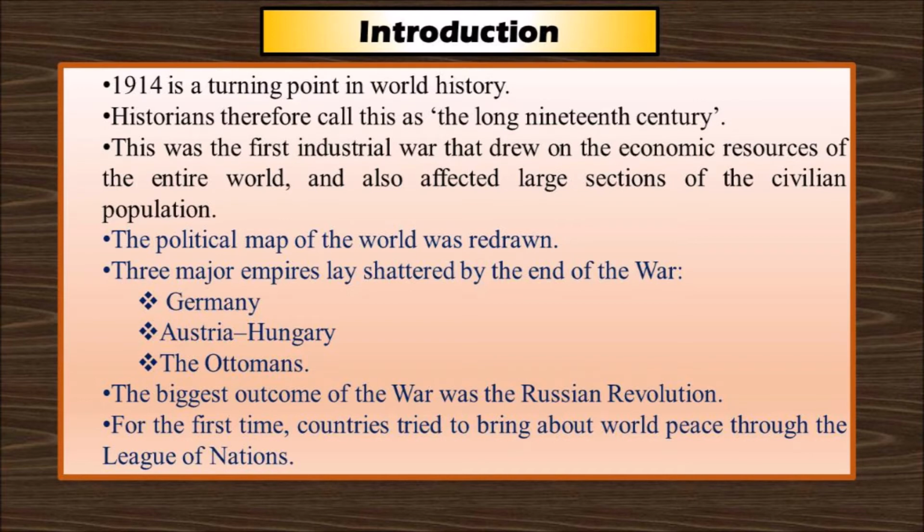The biggest outcome of the war was the Russian Revolution. That is the biggest unexpected result of the First World War. It is said to be a unique event in world history because it is said to be the first revolution in world history. Finally, the countries tried to bring about world peace through the League of Nations. So, in this lesson, we shall study in more detail about the First World War and its outcome.